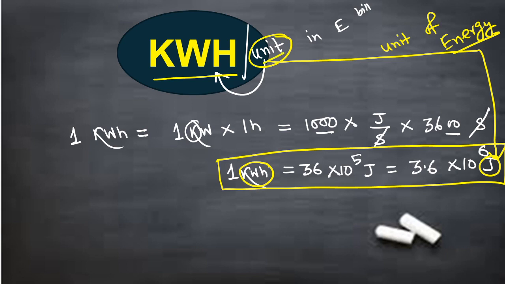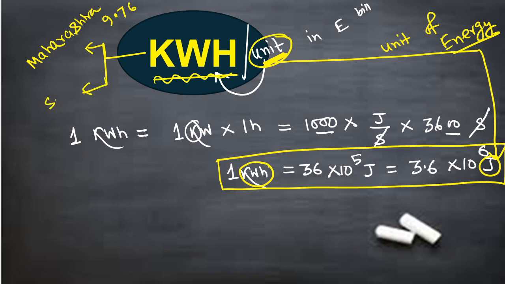The per unit cost in India is decided by the states. On today's date, Maharashtra is the state where the per unit or per kilowatt cost is maximum, approximately 9.46, and in Bengal also it is high, approximately 8.4, and in Sikkim the unit charge is lowest.